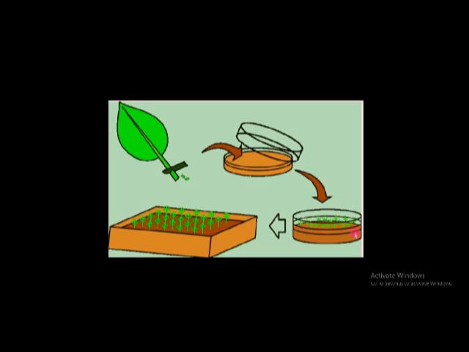And here is another technique. This is called tissue culture. By this method we can produce many plants in a short time. It is very useful in horticulture, that means in the production of fruit-giving plants. Here only a small part, a small tissue or small cells, is taken from the plant, and we grow the tissue on a culture medium. This method is called tissue culture.